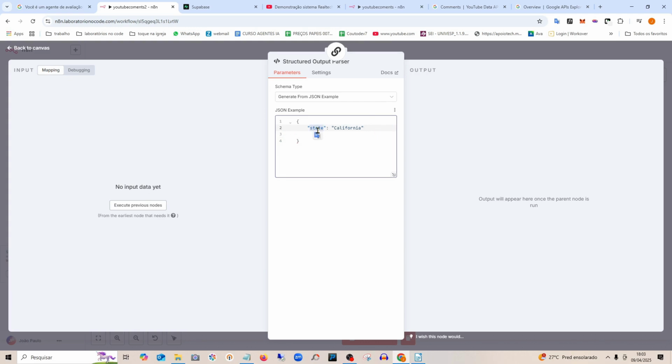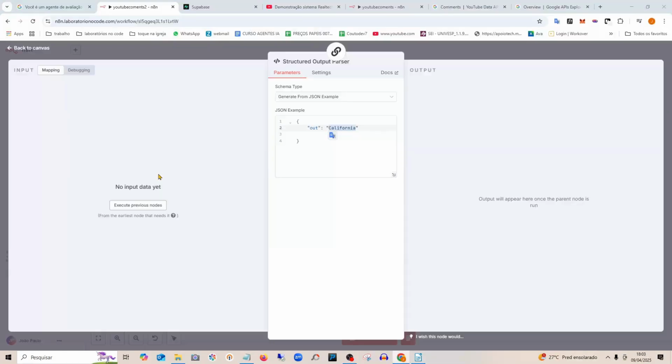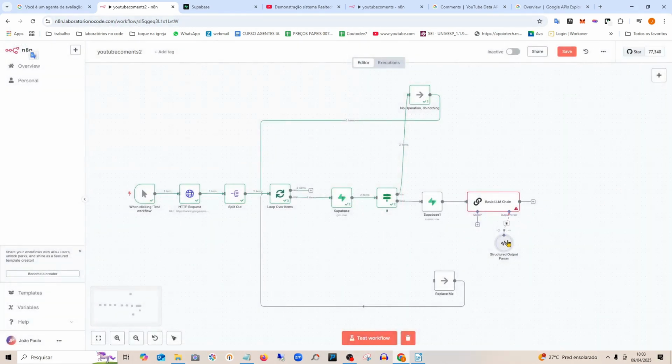Then I will put, I can put any name I want here. I'll put out. And here, let's suppose it's just an example for it, right? A critique here. I will put it here. And then it will only give me, just write which one, according to its analysis, what the output is here.